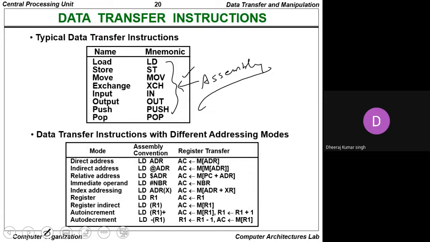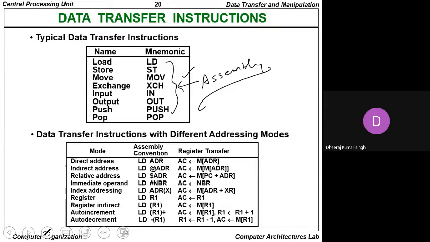The auto increment can be written as load R1 plus, which means the accumulator contains the content present at the memory location R1, and R1 is assigned the value R1 plus 1. For the auto decrement mode, LD minus R1, R1 is assigned the value R1 minus 1, and the accumulator contains the content present at the memory location R1.